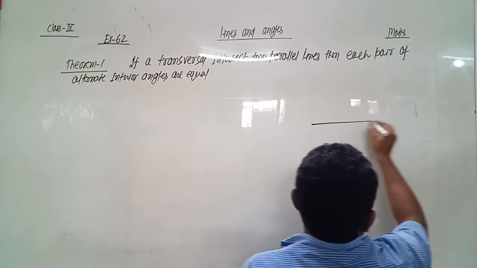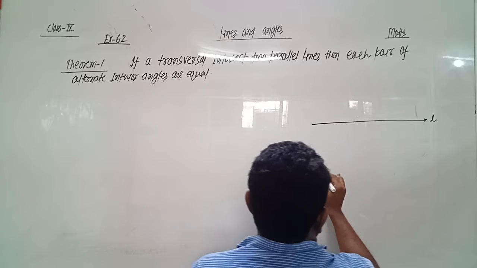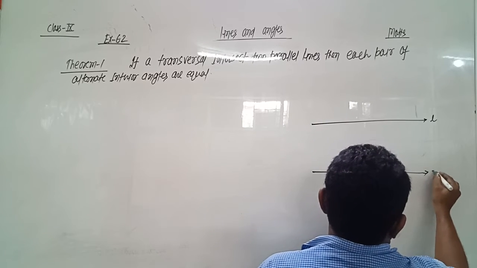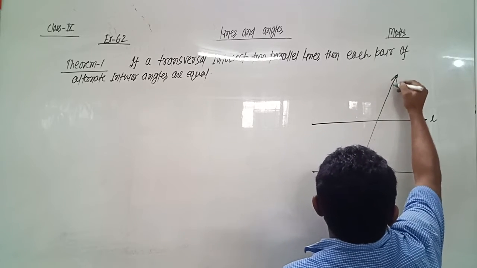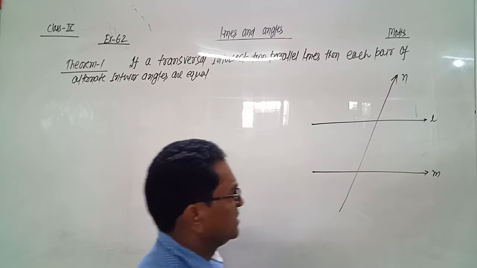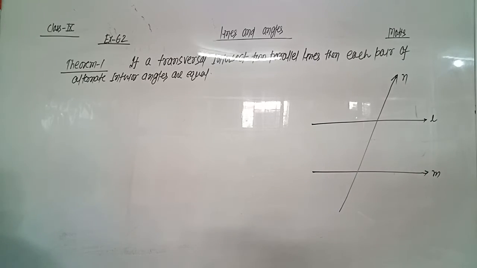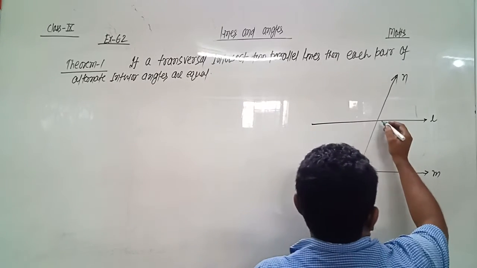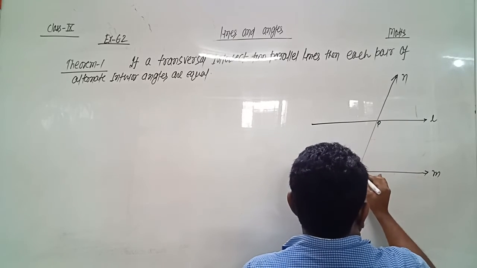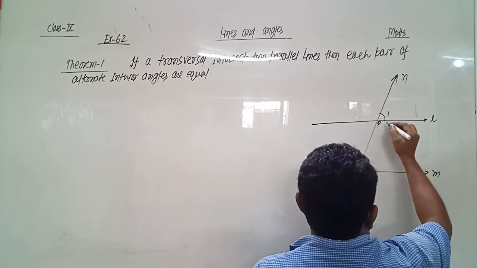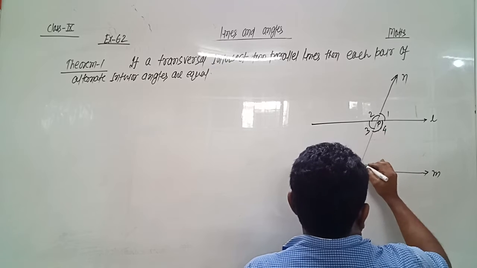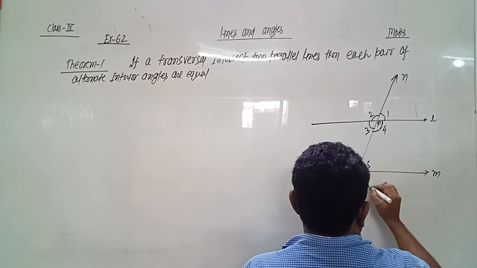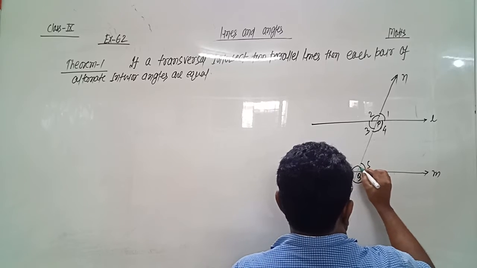are equal. So suppose there are two parallel lines L and M, and these two parallel lines are intersected by a transversal N at points P and Q. And let the angles be 1, 2, 3, 4, 5, 6, 7 and 8.